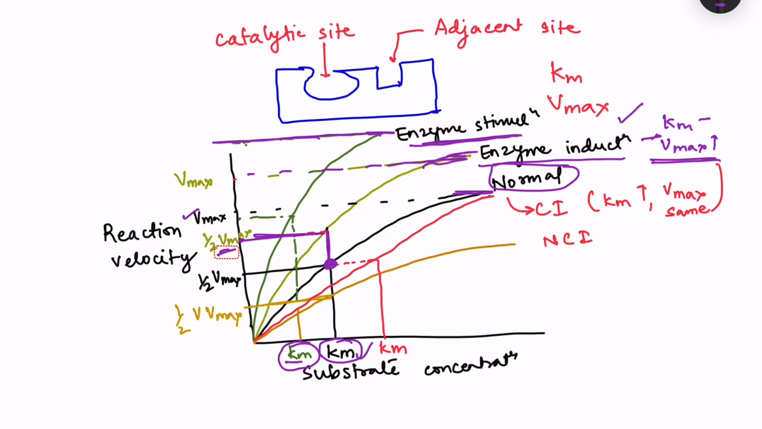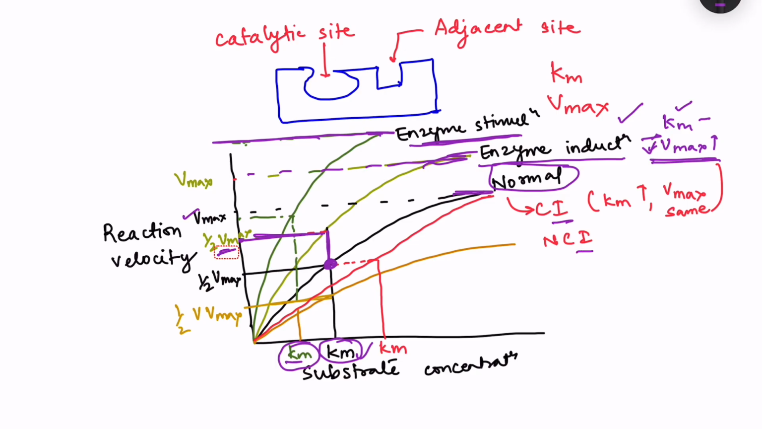So Km is not changed. We need not increase the amount of the substance for the enzyme induction for this reaction to occur. Okay, so Km is not changed, but with the same substrate concentration, the Vmax, the velocity of reaction, has increased. Now coming on to the inhibition.